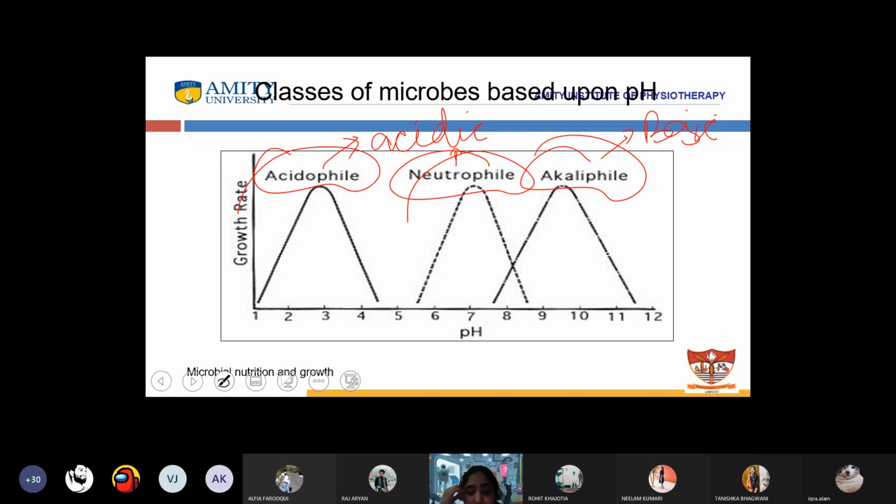Correct. With these three terms, so 1 to 4.5 is for acidophiles. Please write it somewhere. 1 to 4.5 is for acidophiles. For neutrophiles it is 5.5 to 8.5. And for alkaline, it is between 7.5 to 11.5. Is it clear to everybody?